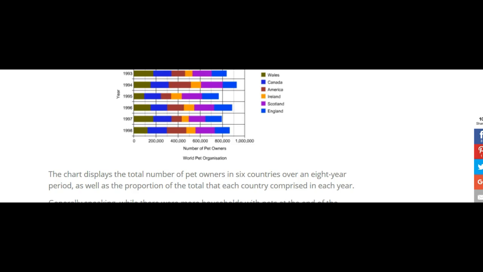I don't know if that made any sense, but what I'm trying to tell you is that imagine you have one year and then you have 6 different bars for these countries. Okay? Then you would understand what the figures are for each country. However, when it's done like this, what you're really focusing on is not only the individual countries, but also what the total is for that particular year. So the focus is a little different, all right? Now, the reason I'm mentioning that is because it changes your data quite a bit. And as you probably know, accurate data is rather important for your task achievement score, okay?